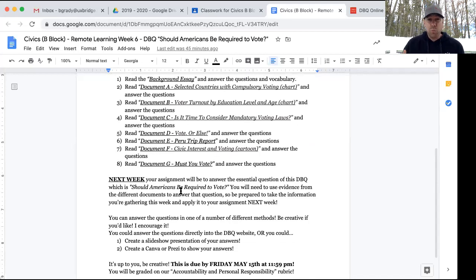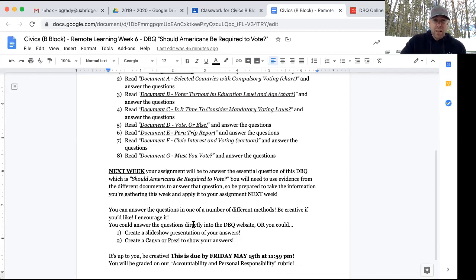Okay, next week, the assignment will be to answer the essential question to this DBQ, which is, should Americans be required to vote? And you're going to need to use evidence from these documents to help you answer that question. Okay, so be prepared, highlight your DBQ, write down notes. You're going to need to back up your answer with evidence. Okay, and like I said, next week is not necessarily just you writing an essay. So I don't want you to jump right into writing an essay on this. Okay, take your time, just do this week's assignment, and then we'll worry about next week when we get there.